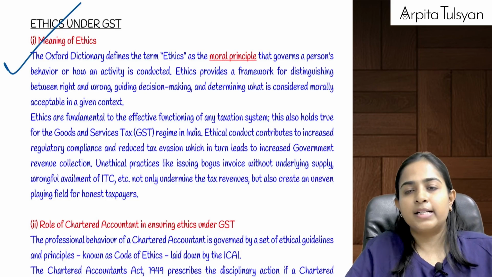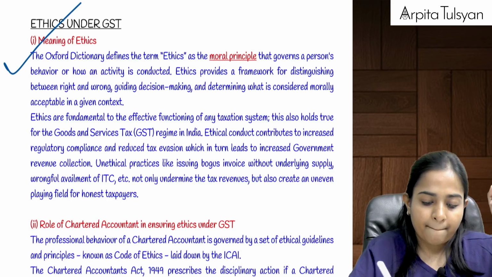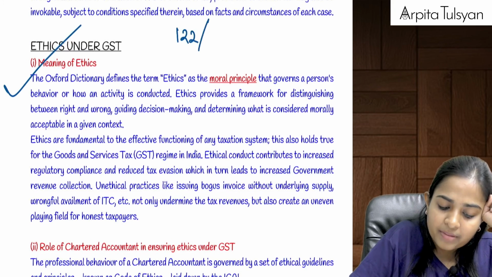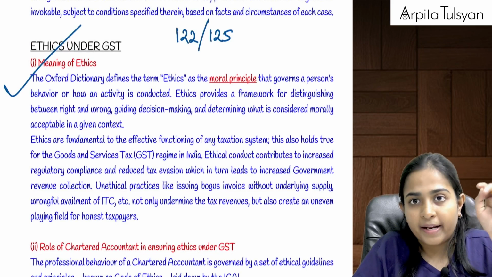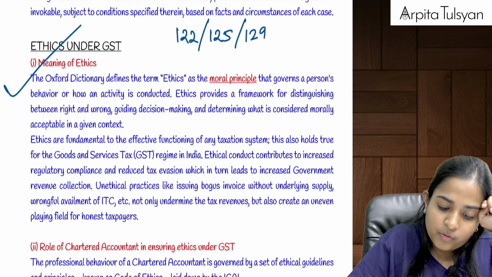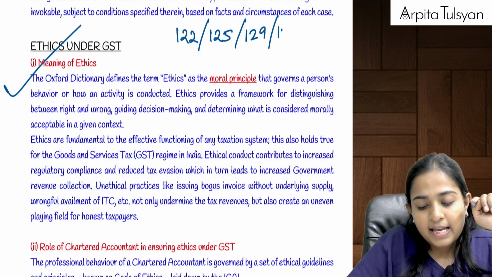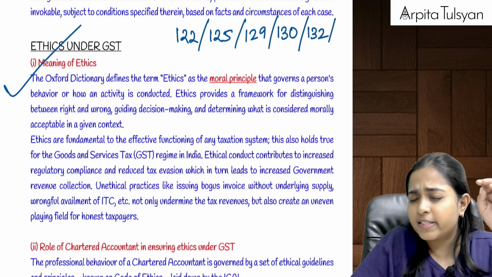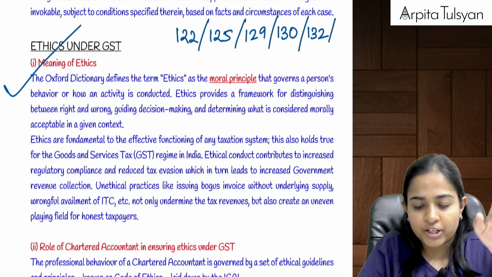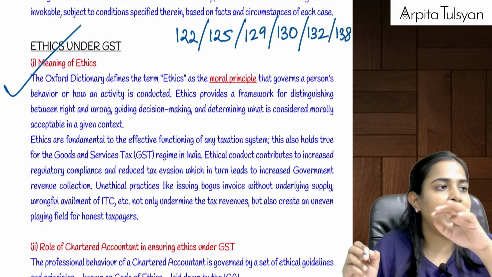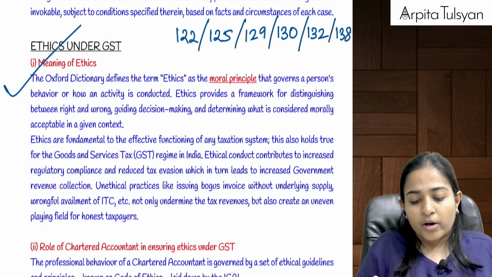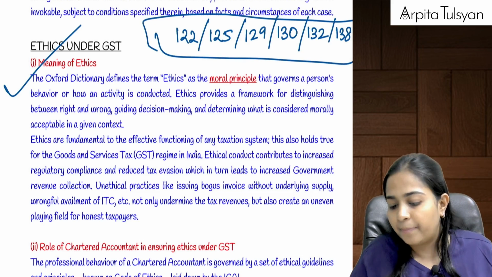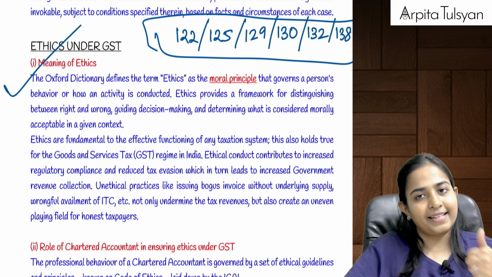Yes, the most important sections: section 122. If you want, you can just write it here. I'll write it here. Section number 122. Section number 125, general penalty. Then section 129, detention, seizure. Section 130, confiscation. Section 132, offences, super duper important, you can expect a question. And section number 138, which talks about compounding. These 6 sections you have to compulsorily do from the chapter. Please do not skip it. Yes, okay.